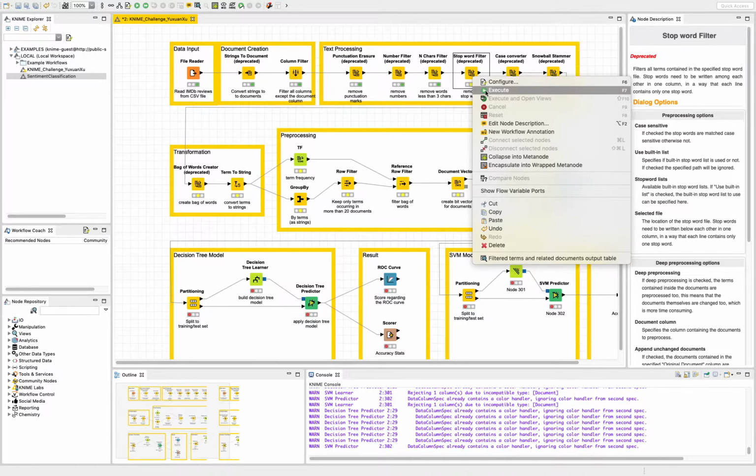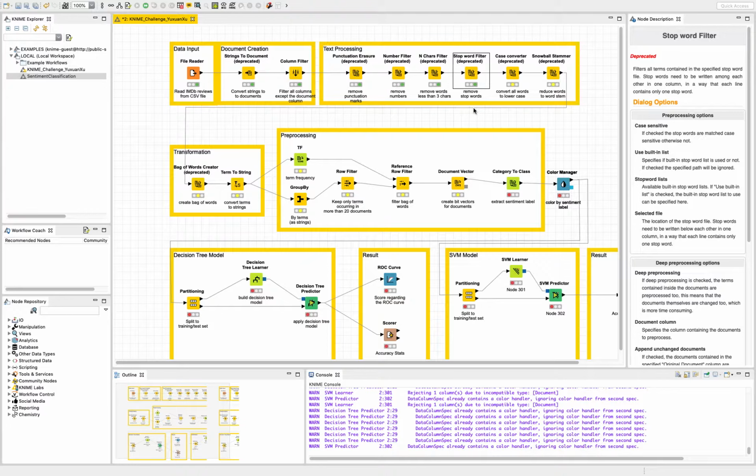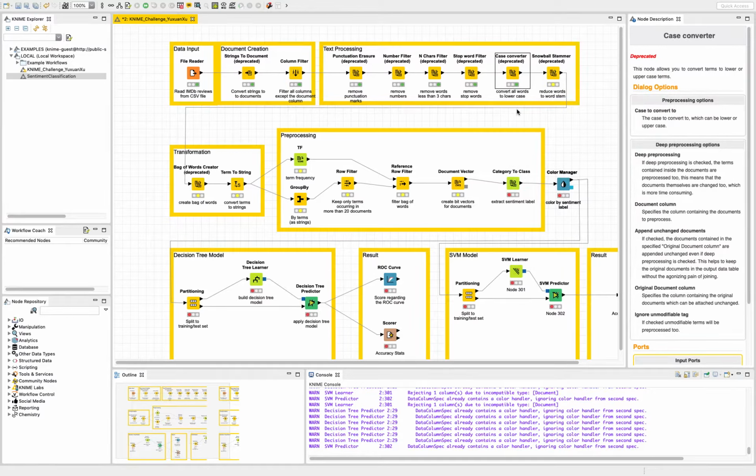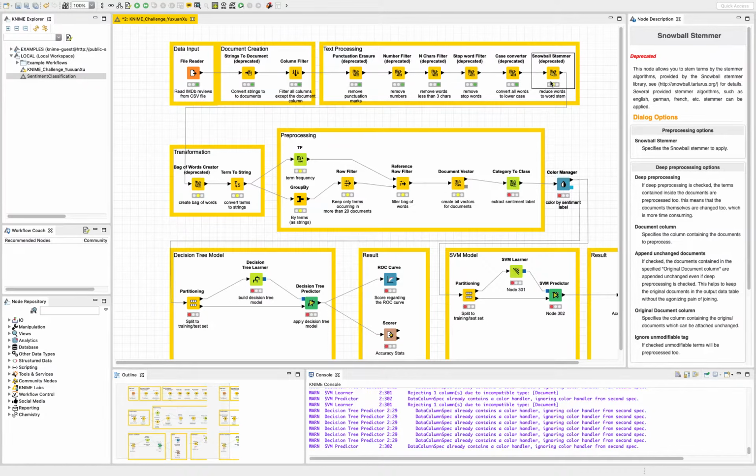And the stop word filter mainly removes all stop words that are already built into this node. For the case converter, I simply convert all words, no matter lower or upper case, to lower case. And then I use the snowball stemmer. It's a node that allows you to stem terms by the stemmer algorithm provided by the snowball stemmer library. From my research, it's one of the stemmer methods that you can use, so I chose this one.